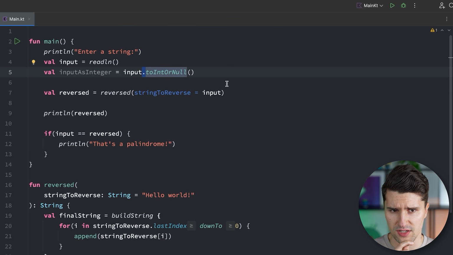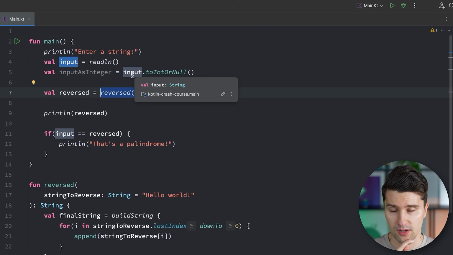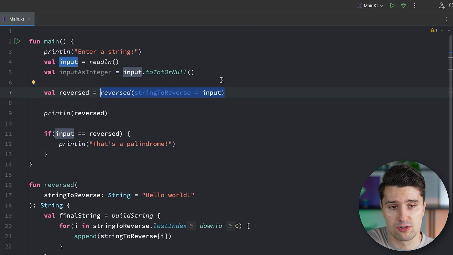So what is the difference here, and why does it work like this once and like this at another time? Well, that's another feature that Kotlin offers us, and it's called extension functions.